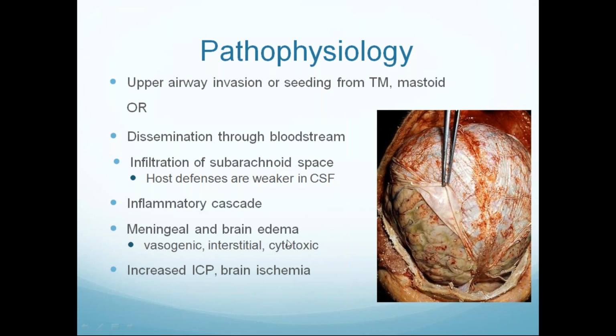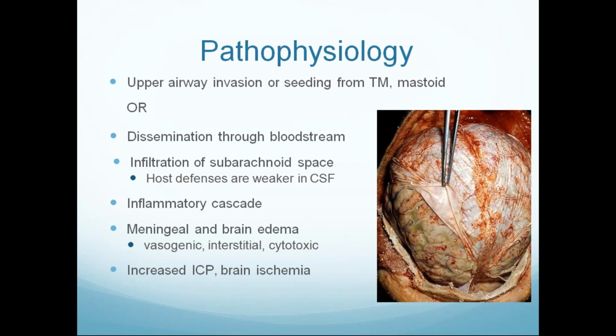Meningitis causes three types of brain edema: vasogenic, interstitial, and cytotoxic. Vasogenic, because there is inflammation of the vessel lumen and vessel structure, leading to vasculitis. There is disruption of the blood-brain barrier and infiltration of leukocytes through it into the brain parenchyma. That is vasogenic edema. Cytotoxic edema is because inflammatory cytokines destroy the brain parenchymal cells. Interstitial edema means accumulation of fluid in the interstitium between cells.